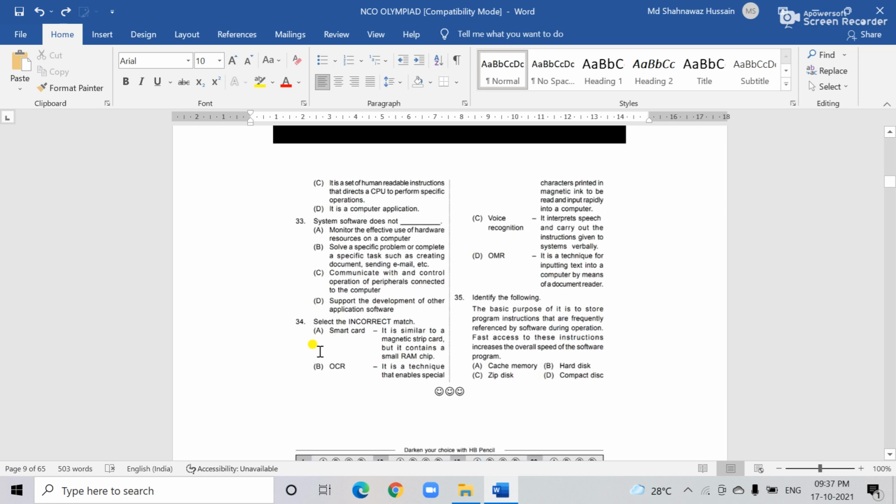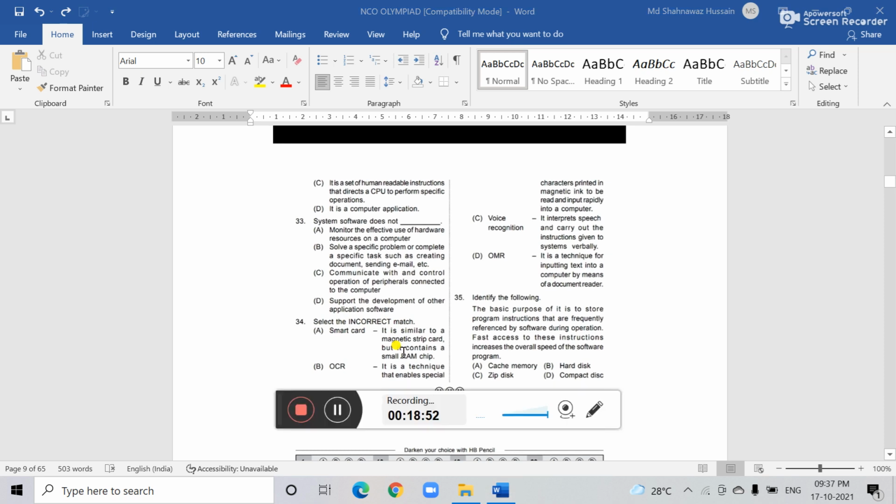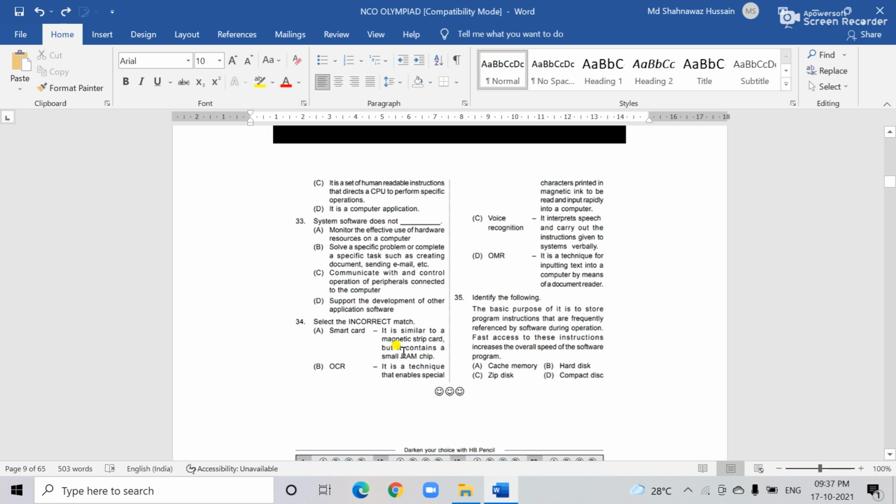And see the 34 number question, the second last question: choose the incorrect match. There are four options: smart card, OCR, voice recognition, OMR. The smart card is similar to a magnetic strip card, but it contains a small RAM chip. Number two is OCR. It is a technique that enables specified characters printed in magnetic ink to be read and input repeatedly into the computer.